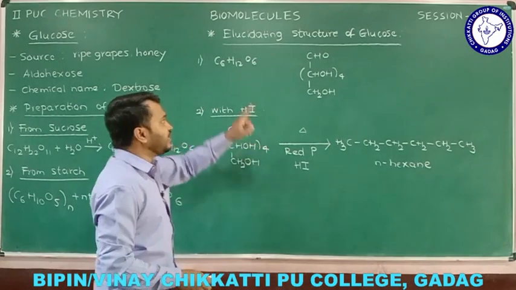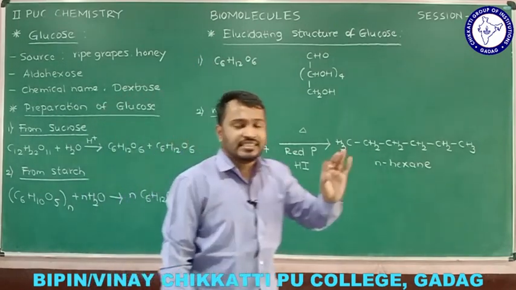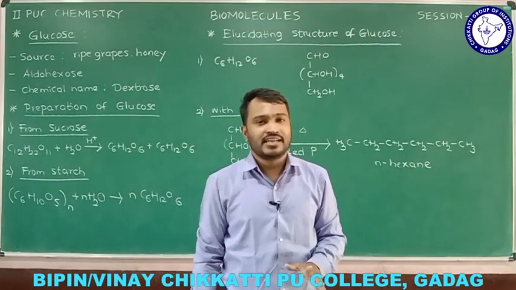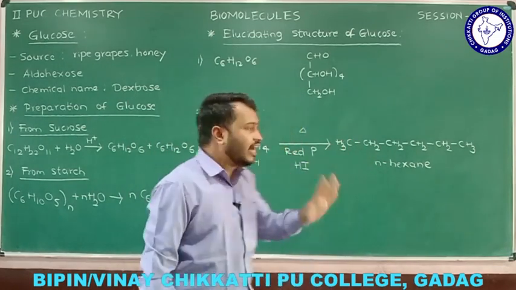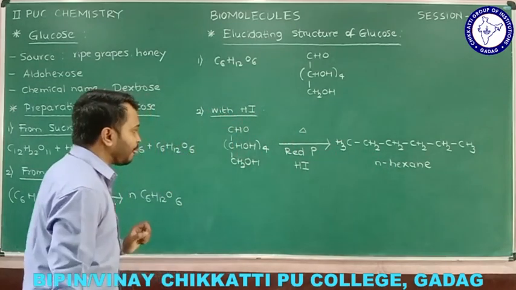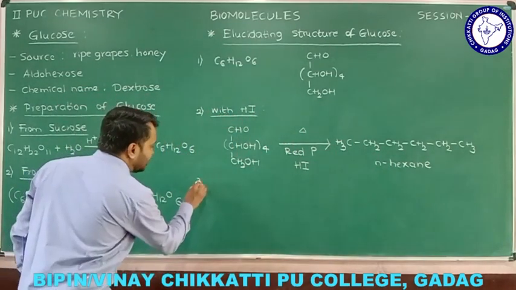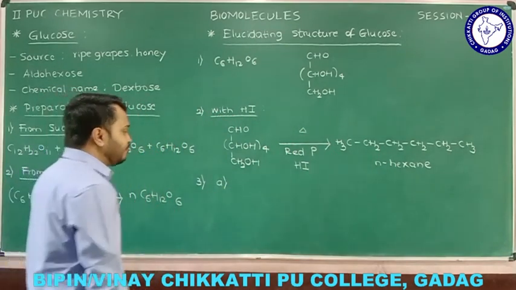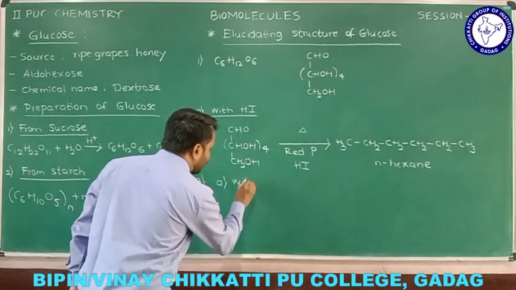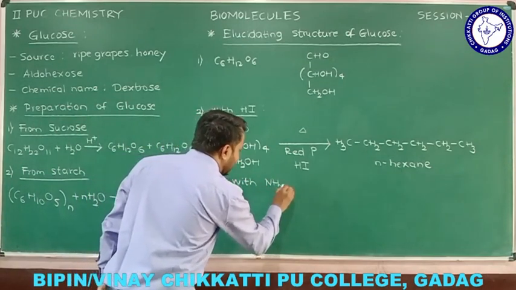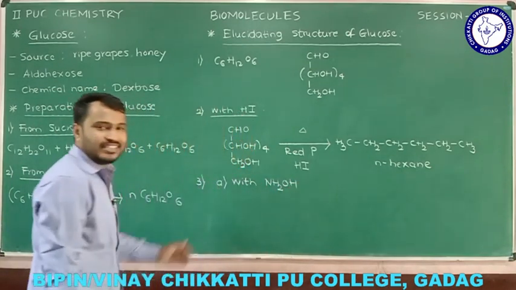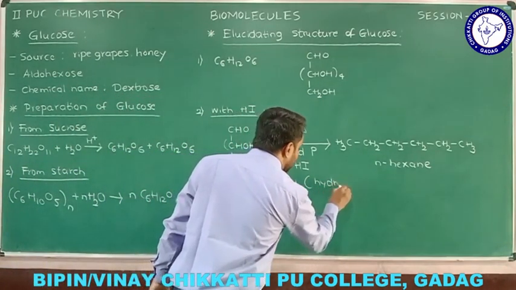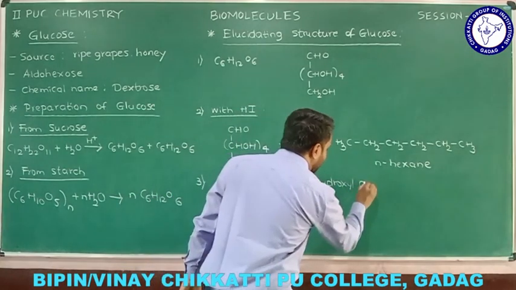So the first point is the molecular formula of glucose is C6H12O6, and the second point is glucose has 6 carbon atoms in a straight chain, which I came to know from this reaction. Some other properties we'll see. The third one, in that I will classify A and B. In A we will see what happens with NH2OH. Do you know what NH2OH stands for? Hydroxylamine. For your reference I will write here: NH2OH stands for hydroxylamine.